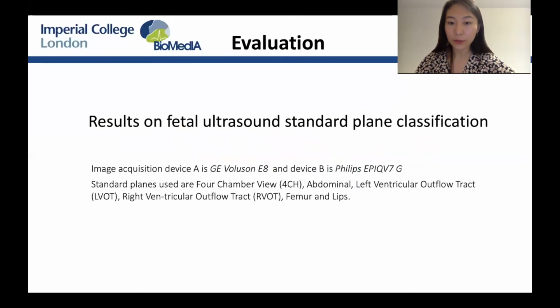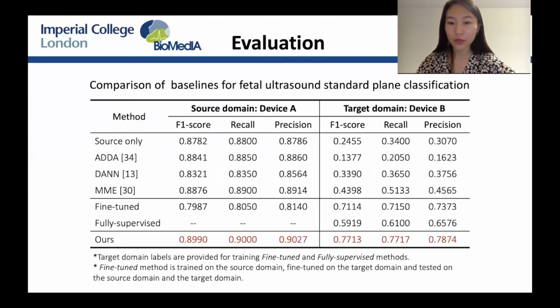We evaluate the proposed method on fetal ultrasound standard plane classification task where images are acquired by two different devices. We first show the results of the proposed method and baselines. We observe that the proposed method outperforms the state-of-the-art domain adaptation methods.